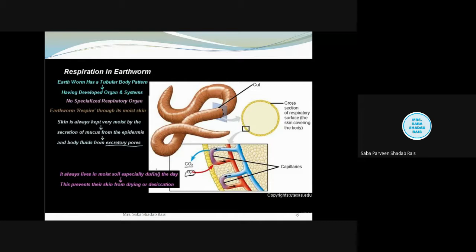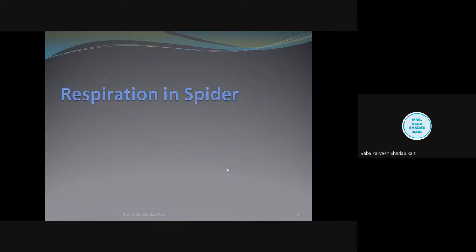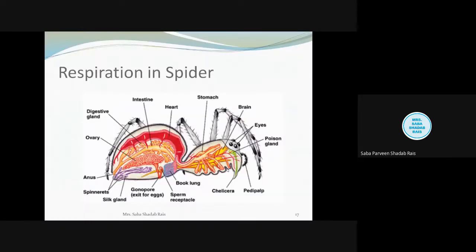This was a very simple organism, so the process of respiration was also very simple. Now let us discuss the second invertebrate, that is the spider. We all know it belongs to the Arthropoda, right? When we talk about the respiratory organ of the spider, they bear two types: trachea and book lung.